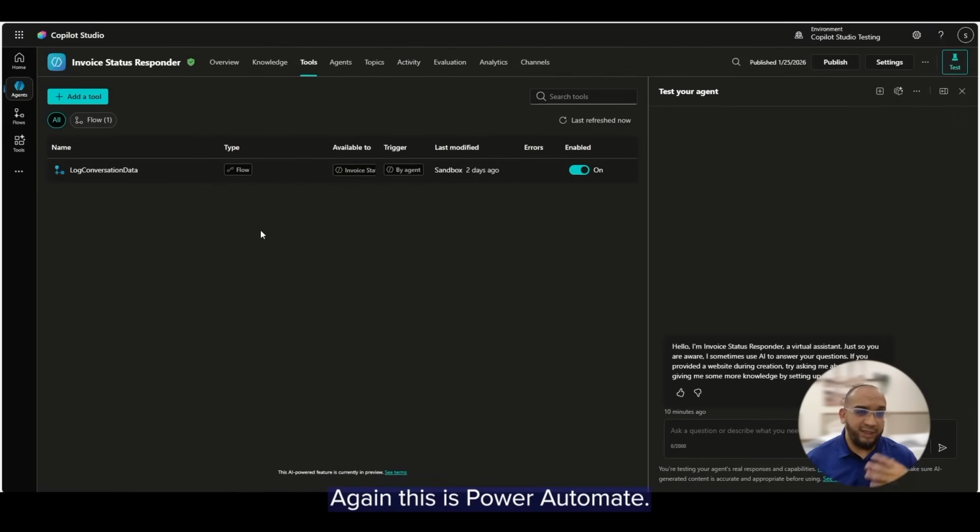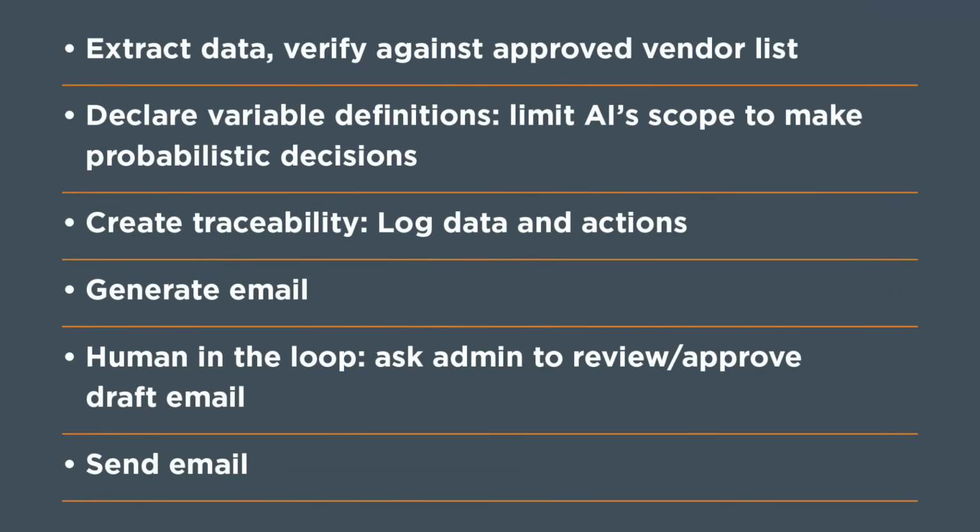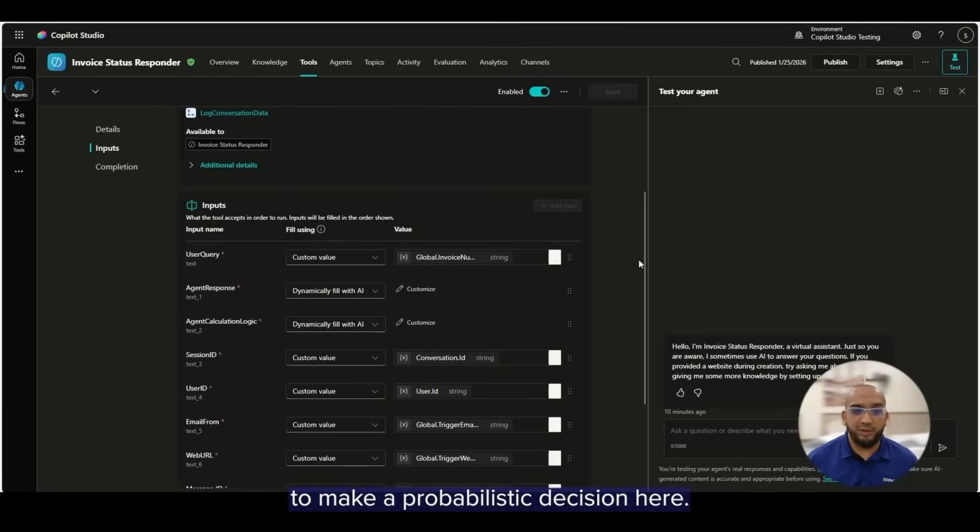We're going to look at a tool. Again, this is Power Automate. One of the key parts we need to pay attention to is that some of the variables over here are declared. This is the one we stored, like email addresses and web ID and things of that sort, because you do not want the model to make a probabilistic decision here. And then the rest of it is up to the AI to generate those responses.